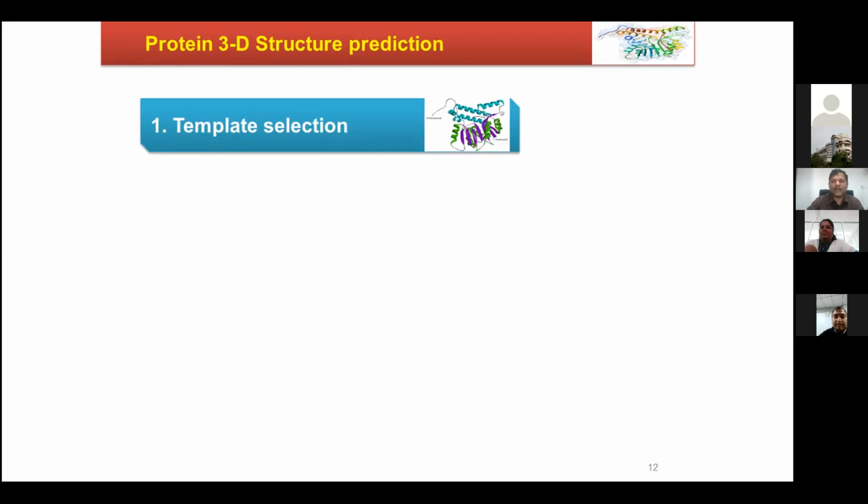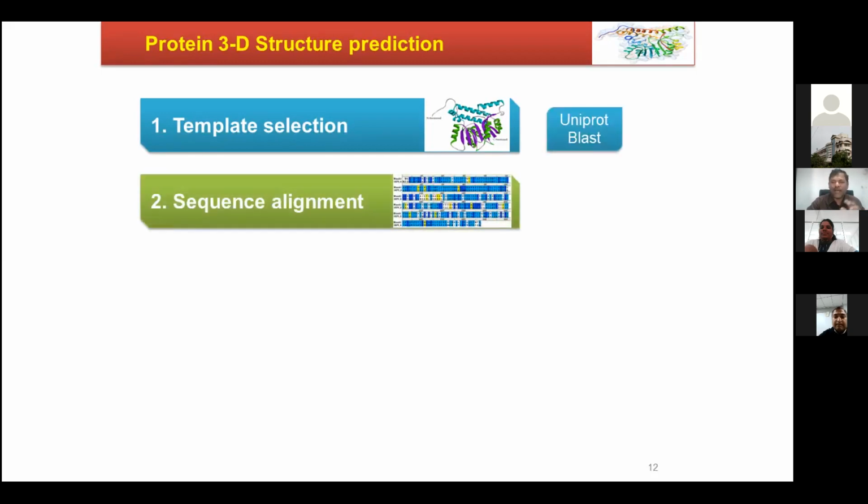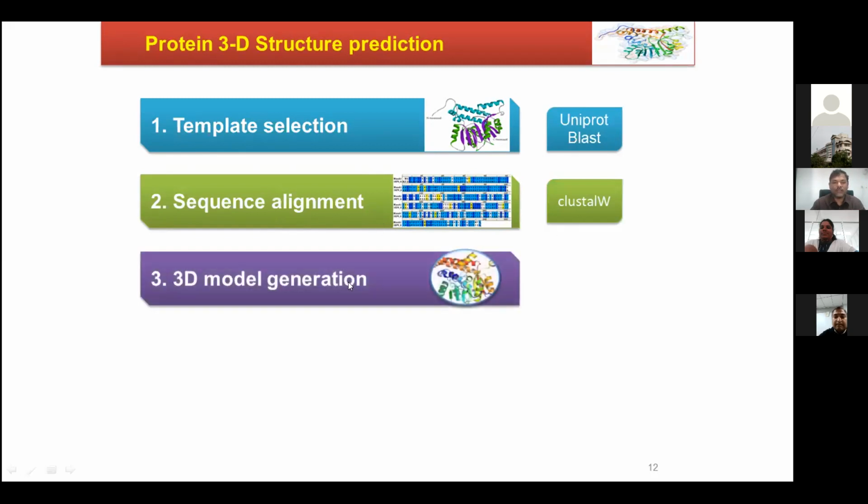That is what we call template selection. We have online tools like UniProt and BLAST. These are the two tools we are going to use. After BLAST, it is going to align the sequence. If the alignment is really good, we can use Clustal W. Then the 3D model will be generated by using Modeler software.